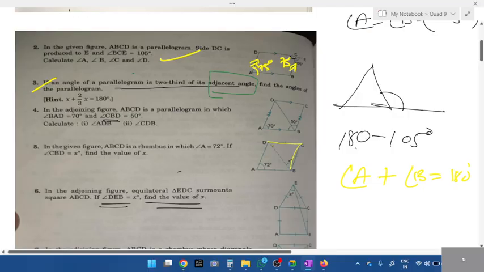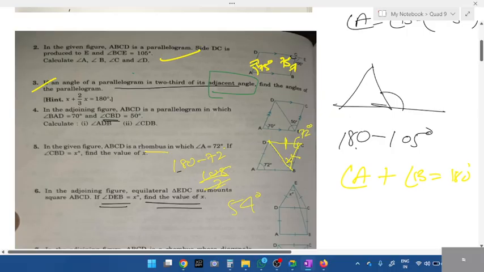In DBC, how many sides are equal? If two sides are equal, what kind of triangle? Isosceles triangle. Apply the isosceles triangle concept. For a rhombus, split into two triangles. I'm talking about triangle DBC. 180 minus 72, 108. 108 divided by 2, because it is an isosceles triangle, the answer will be 54 degrees.